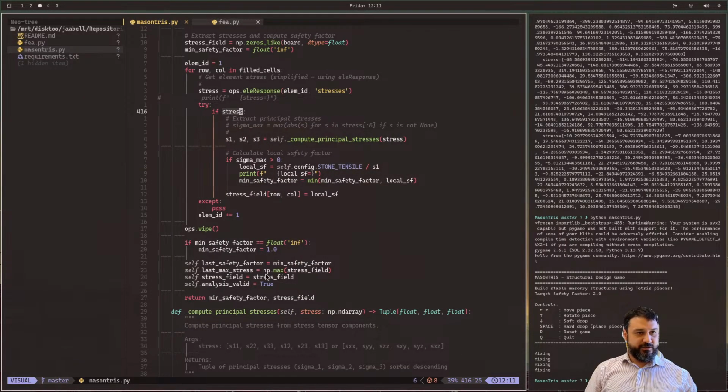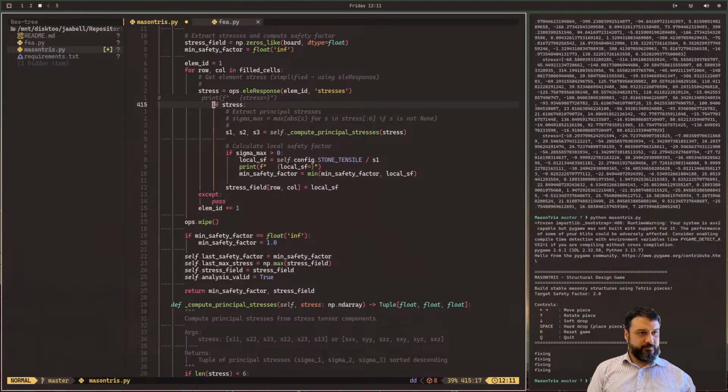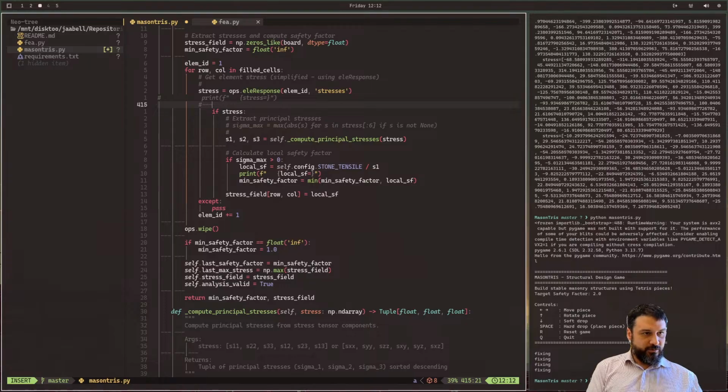If stress, except pass. So nothing is happening here. So I'm just gonna remove it, and because I don't know how to do stuff in new Vim yet, so that I don't mess up my indentation, I'll just go if True.